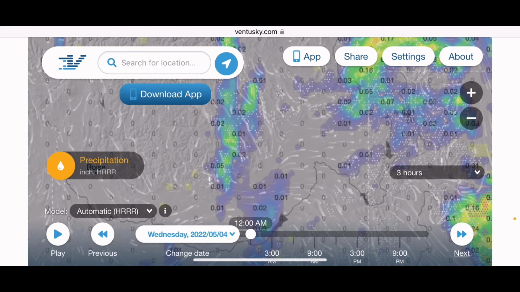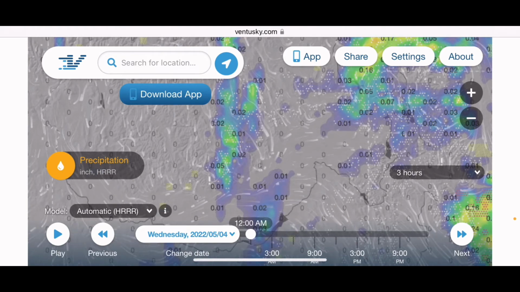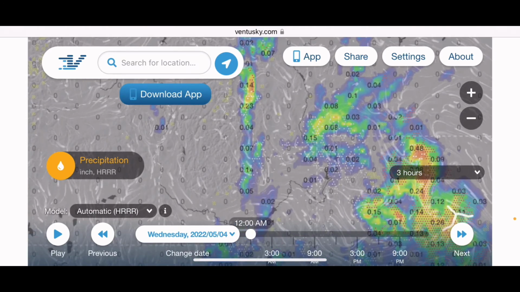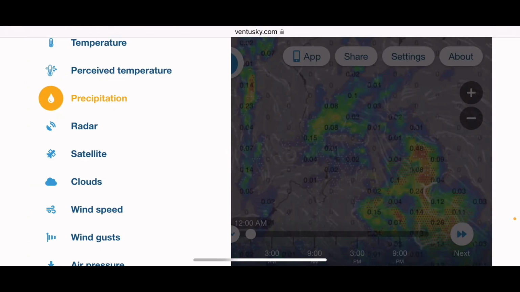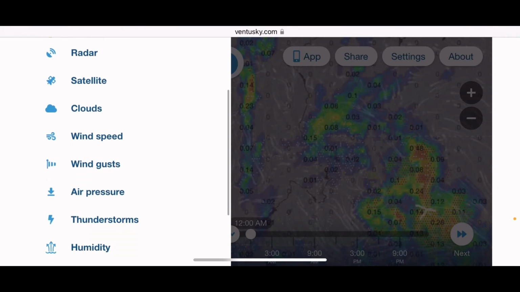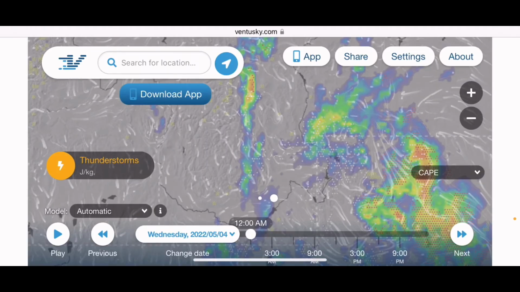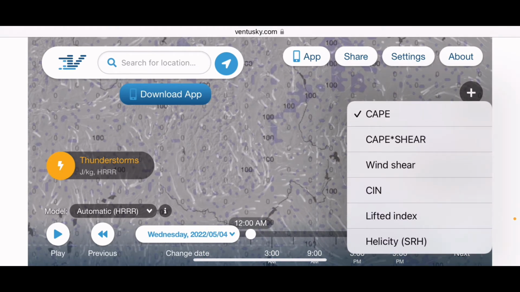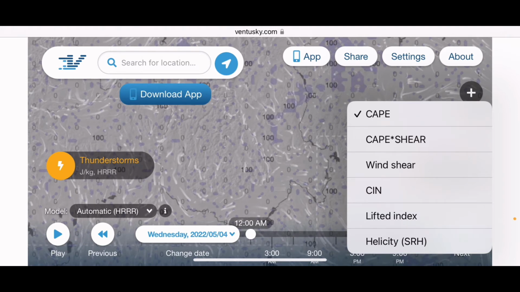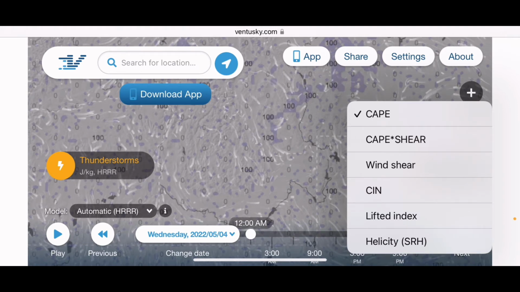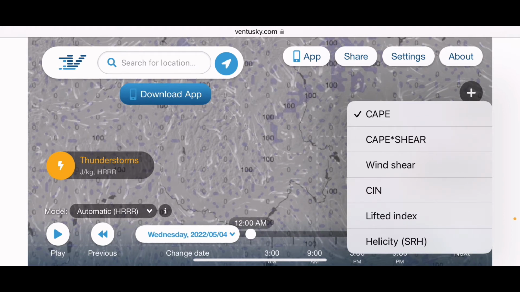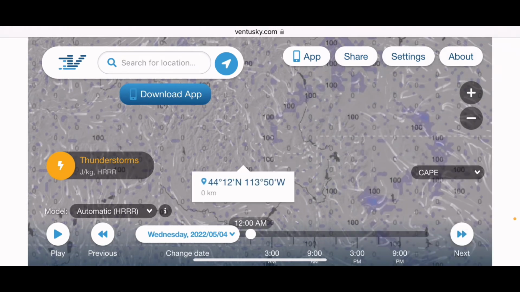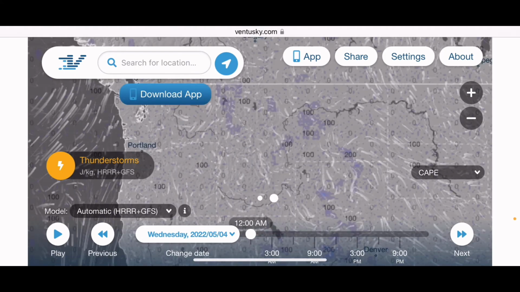So I just want to let everyone know this, and I hope you share this video. I know it's not the best video to make, but it's a very easy app to understand. If you want to understand more about thunderstorms and stuff, you can come over here and Google all these, SIN index and lifted index, and you can Google it very easily. Just type in SIN thunderstorms under Google search, and it will tell you exactly what the meaning is of the numbers.